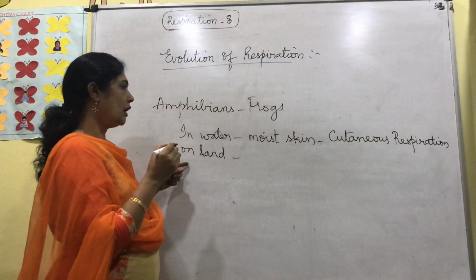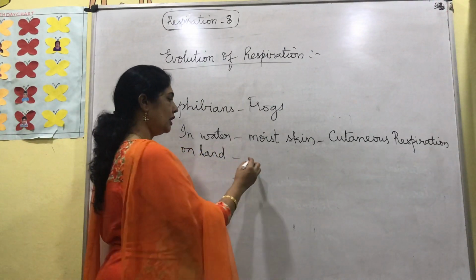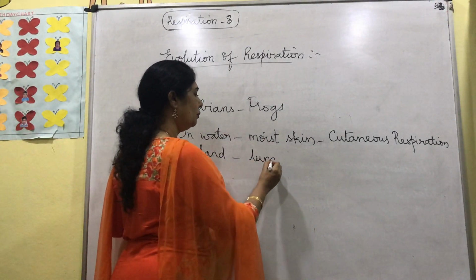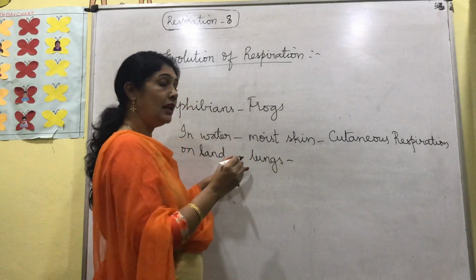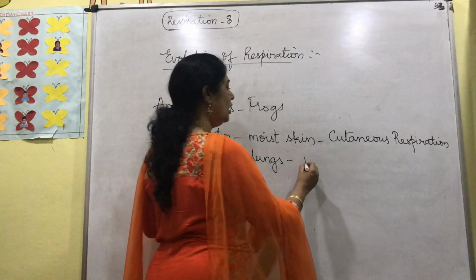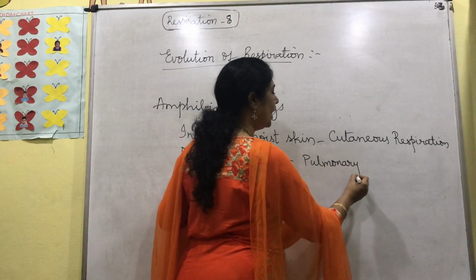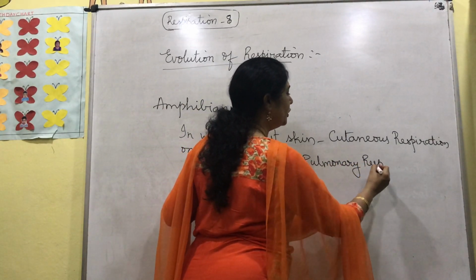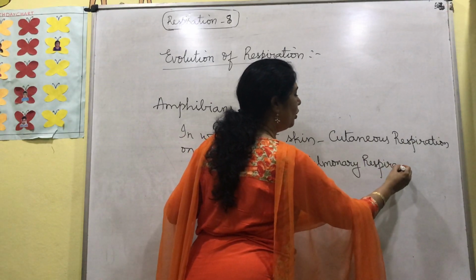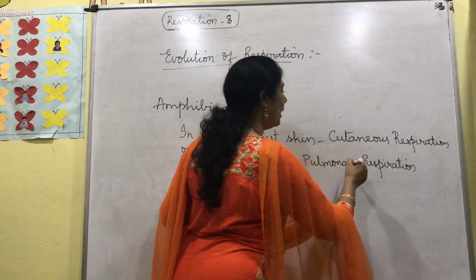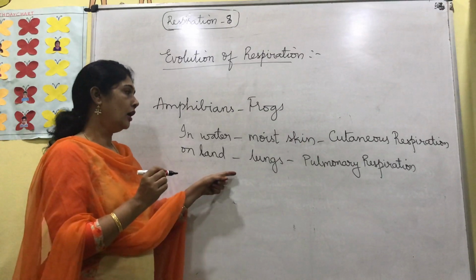The same frog, when on land, breathes with the help of lungs. Respiration through lungs is called pulmonary respiration. So frogs undergo cutaneous respiration when they are in water, and they undergo pulmonary respiration when they are on land.